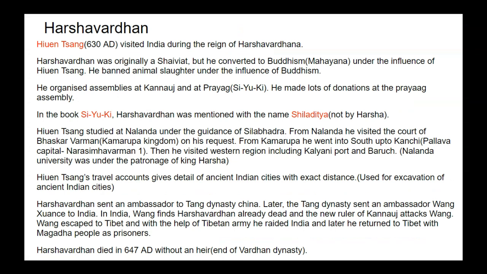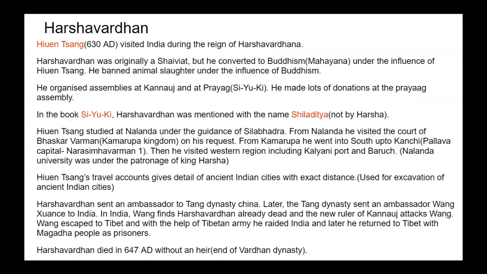Xuanzang visited India during the reign of Harshavardhan, around 630 AD. Harshavardhan was originally a Saivite, but he converted to Buddhism, or Mahayana Buddhism, under the influence of Xuanzang. He banned animal slaughter under the influence of Buddhism. He organized assemblies at Kannauj and at Prayag, as described in Si-yu-ki.